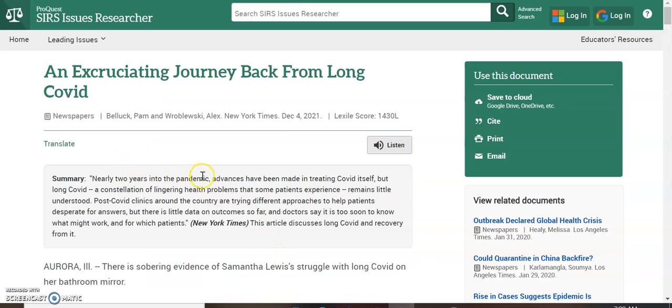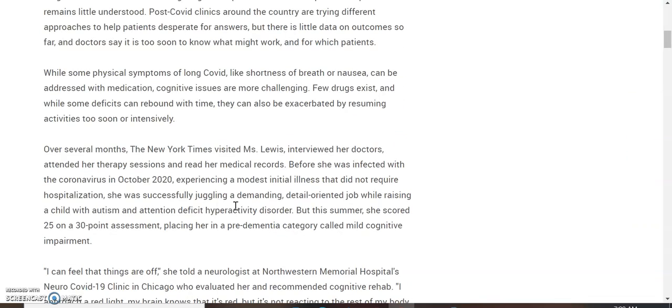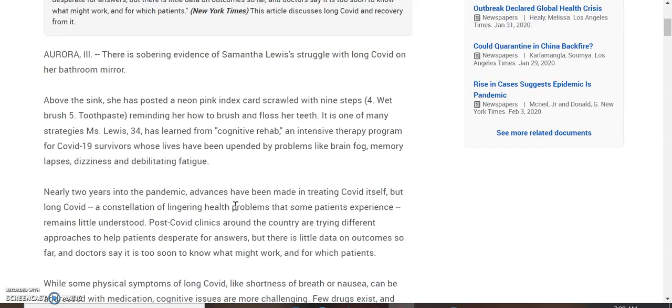And one of the first things that I notice is that it's from the New York Times. Now, in any other situation, just to get an article from the New York Times, I would have to have a subscription to the New York Times, which can be kind of pricey. But you'll notice that right here, the article is in ProQuest SIRS. So ProQuest SIRS pays the New York Times for access to this article, and Broward Schools has already paid ProQuest SIRS. So you have access to this New York Times article.